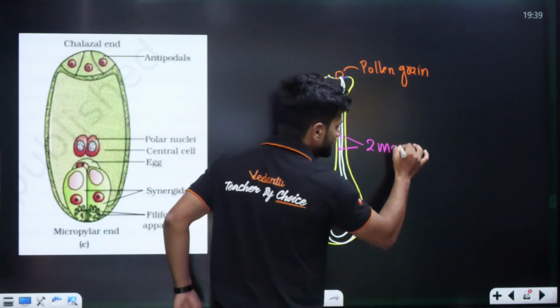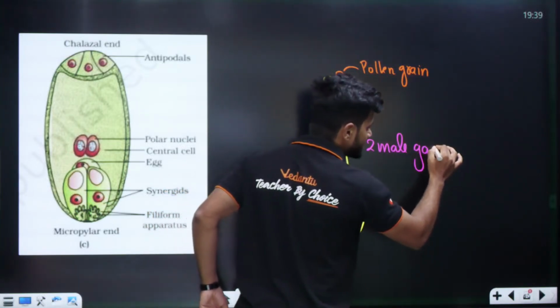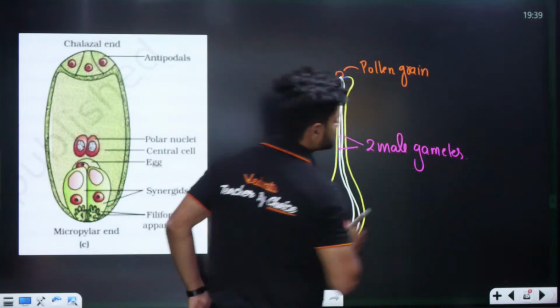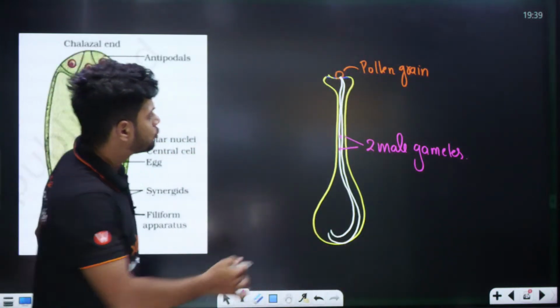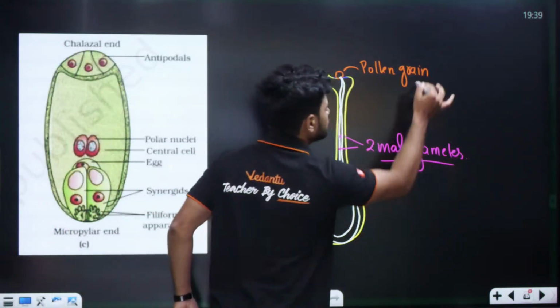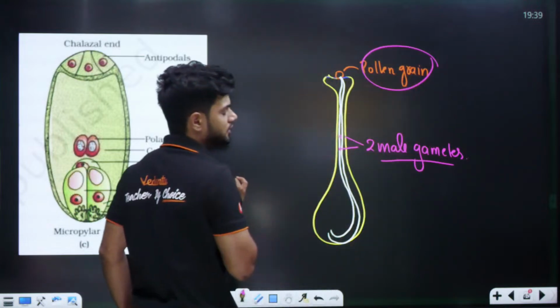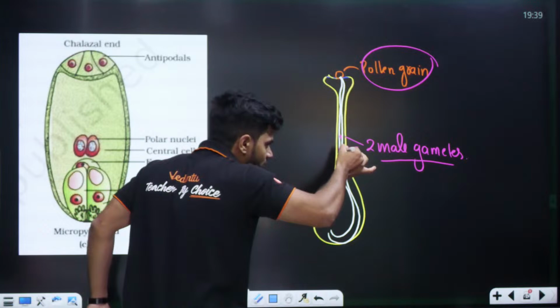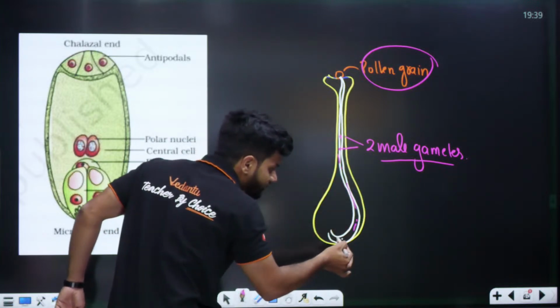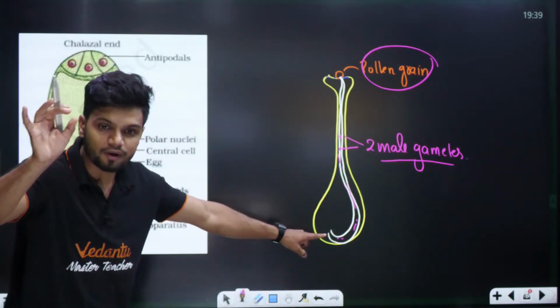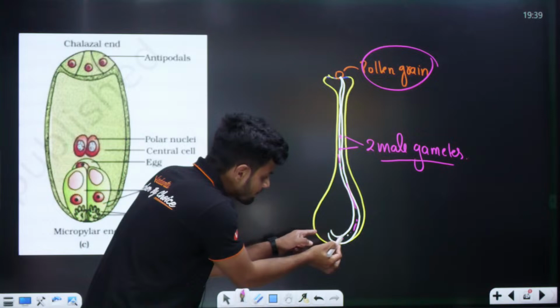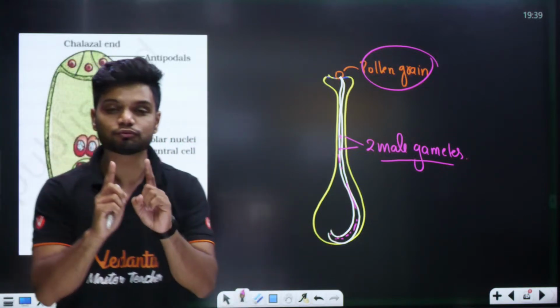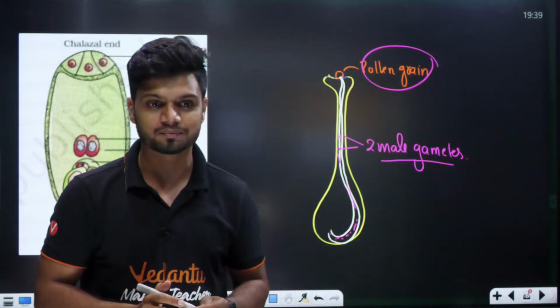So 2 male gametes are released from the pollen grain. Now students, these 2 male gametes will travel. And finally once the 2 male gametes reach here, they have to enter into the embryo sac.